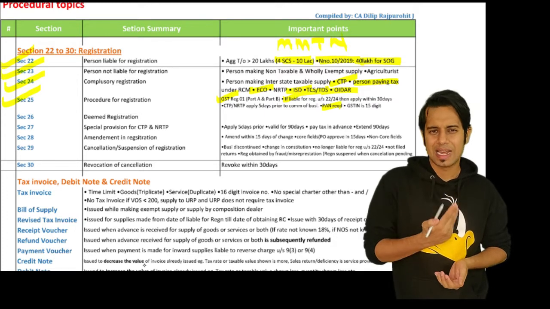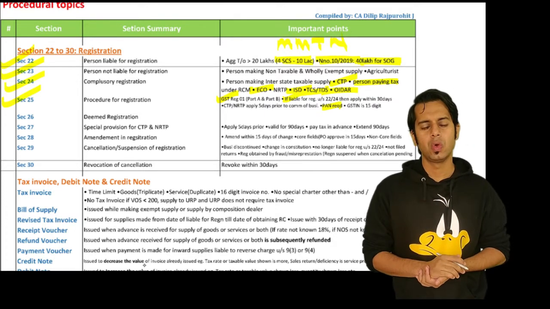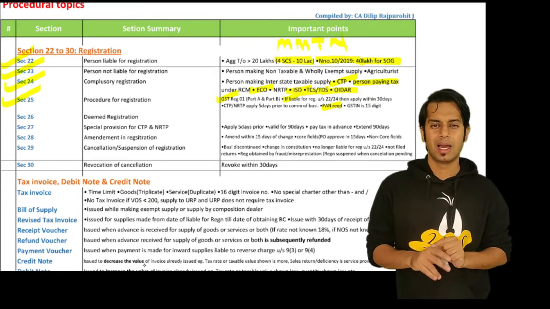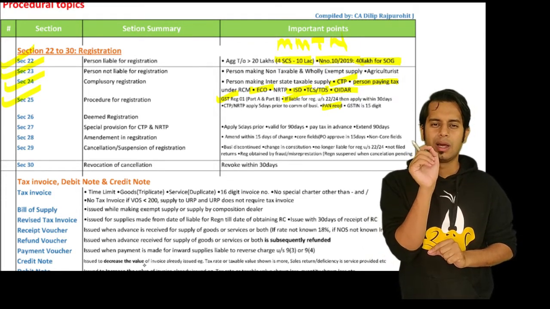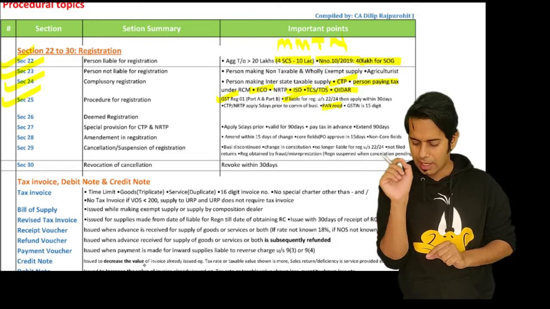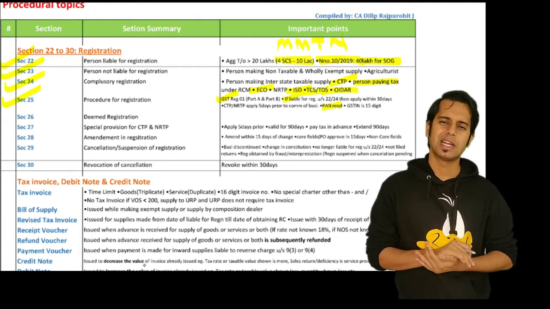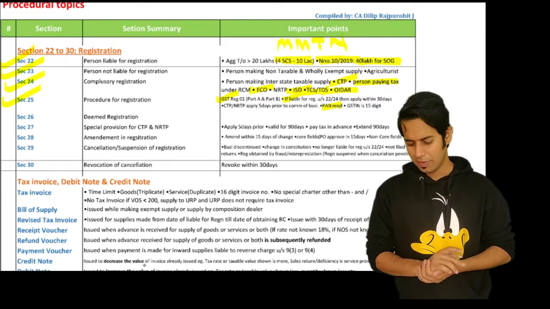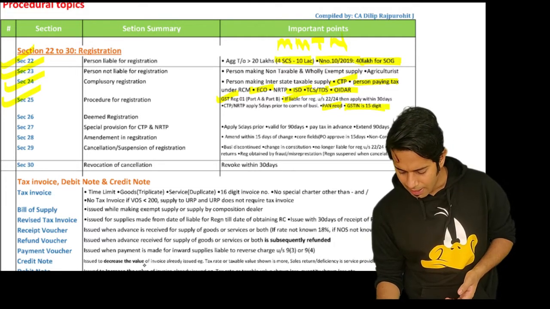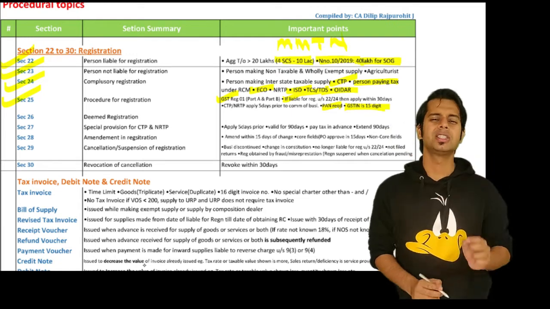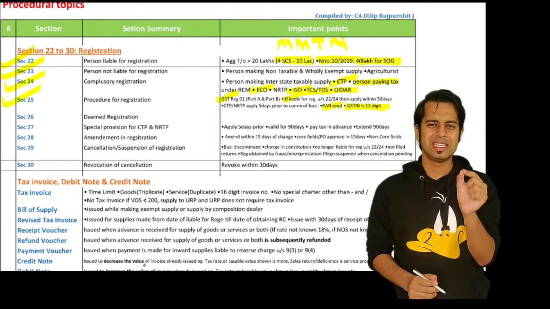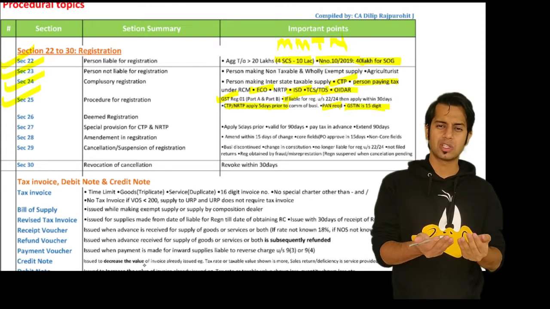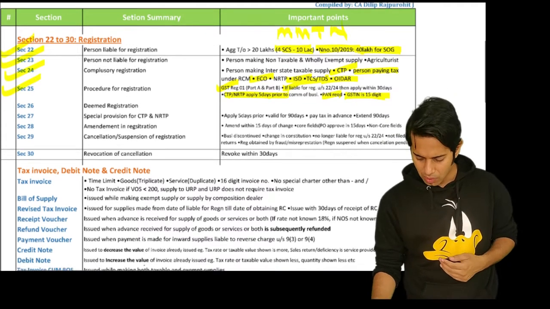Once the registration is granted to you, you will be given a GSTN, goods and services tax identification number. This GSTN will be of 15 digits. Okay, and the registration certificate which you get is form GST REG 06. Then a casual taxable person and non-resident taxable person should apply for registration 5 days before commencement of business.